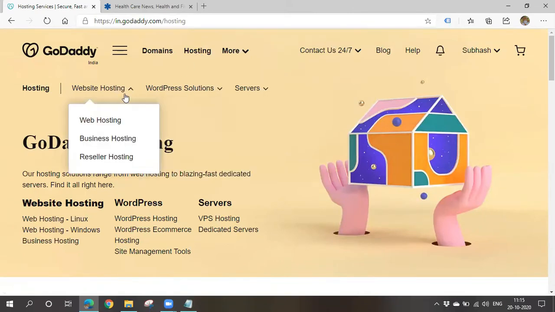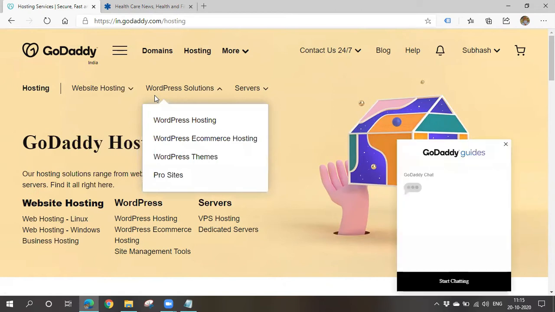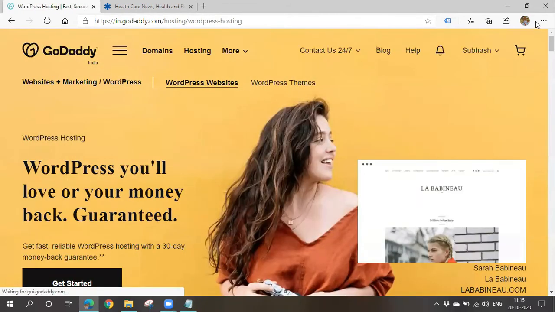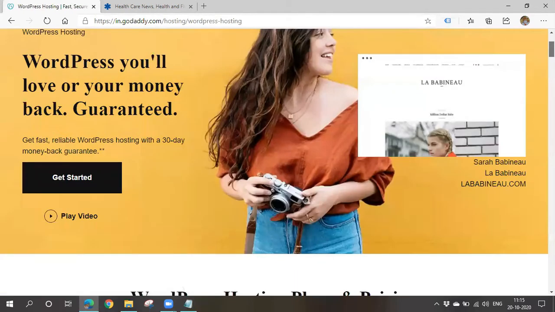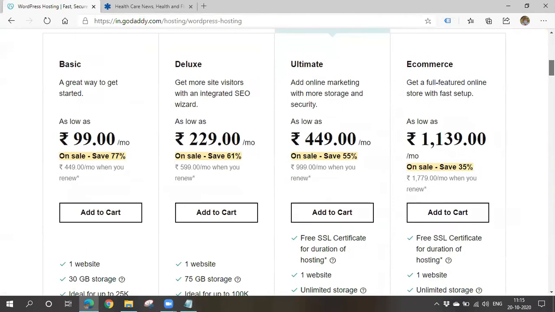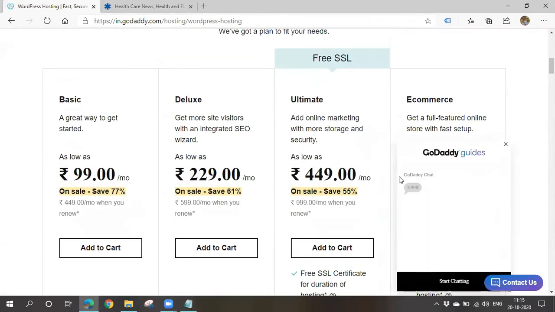You can see two types of hosting here: website hosting and WordPress hosting. Web hosting or website hosting. I'll go to this WordPress hosting. Almost all the plans will be similar here. All the resources you get and all the packs will look similar.